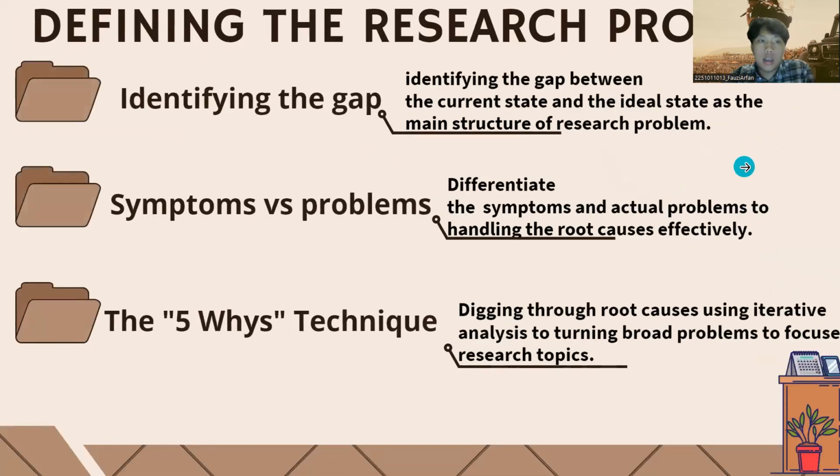Next slide is defining the research problem. The first is identifying the gap between the current state and the ideal state as the main structure of a research problem. The second one is symptoms versus problem: differentiate the symptoms and actual problems to handle the root causes effectively. And the third one, the five whys technique: digging through causes using iterative analysis to turn broad problems into focused research topics.